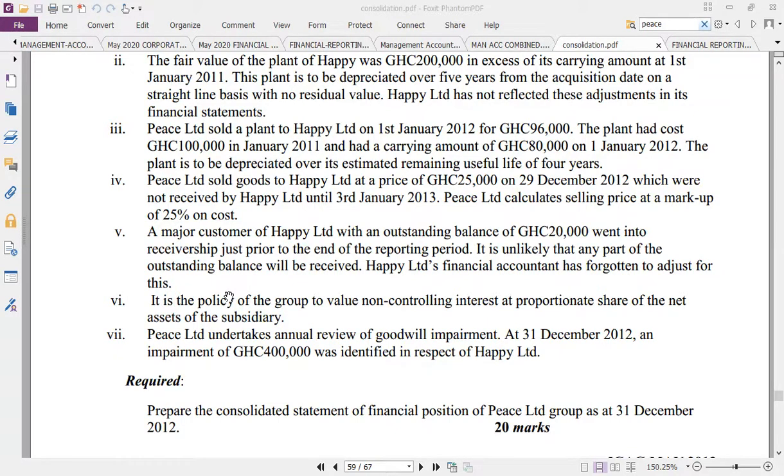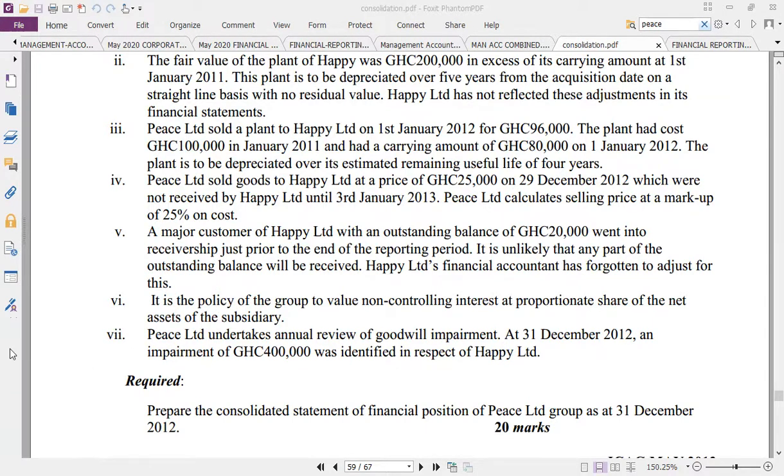Good news. Let's go to note 3. Note 3 is the transfer of an asset at a profit, PPE at a profit. In that case, because Happy is the receiver, he will depreciate it at a profit. So we need to reverse the extra depreciation. That's the second side. So let's go there.